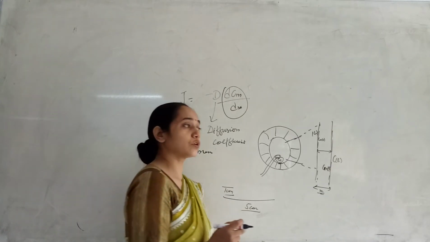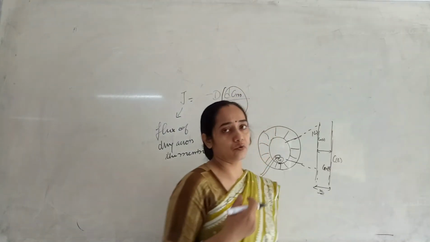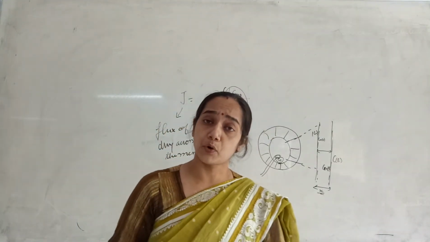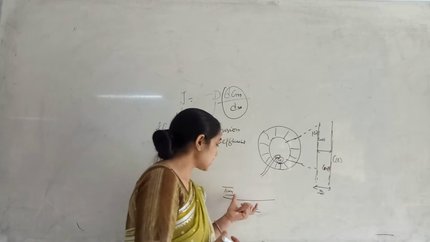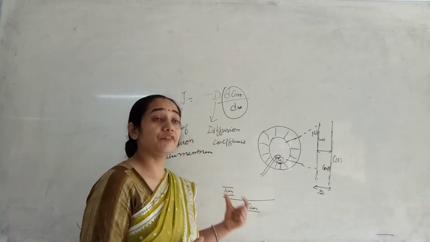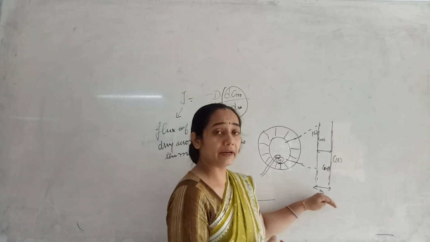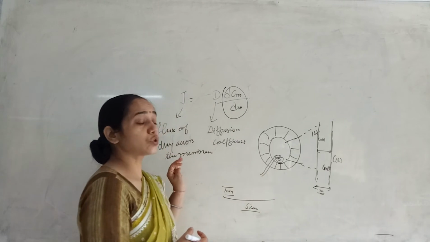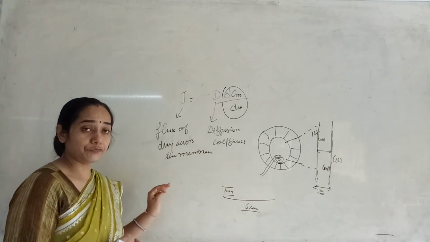For example, if I walk a single step, then obviously I will take less time. If I walk more than 5 steps, then I will take more time. In the same manner, the diffusion gradient, the change in concentration of the drug with time, is directly dependent upon the thickness of the membrane. Higher the thickness, slower will be the diffusion.